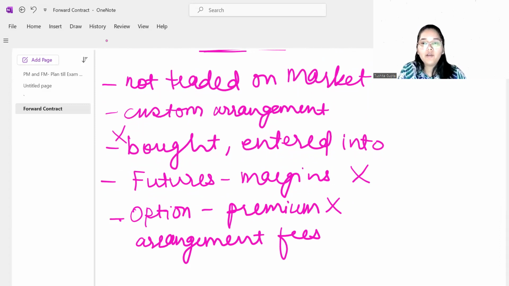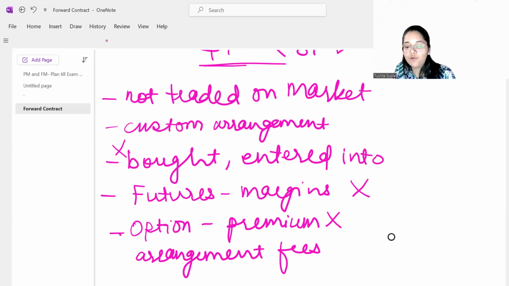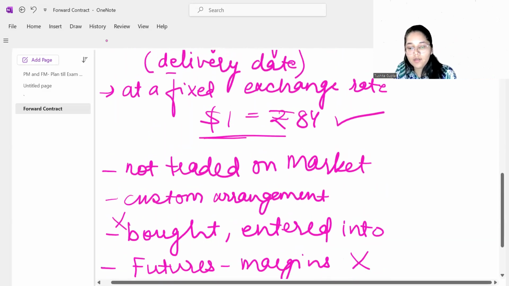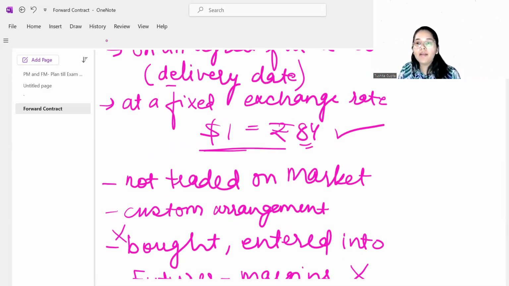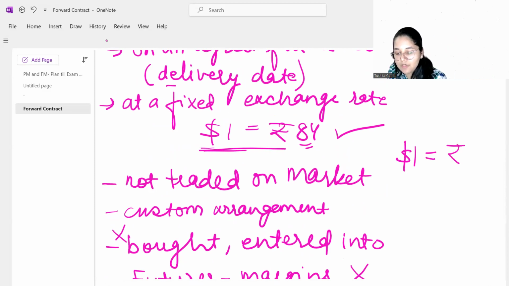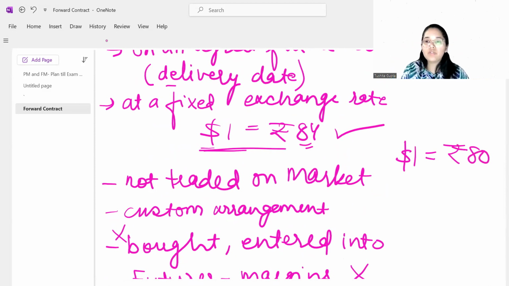Now if we briefly go over a disadvantage that we have with this sort of thing, it is that no matter if the thing has become in my favor, let's suppose I had promised to buy $500 at a price of 84. Now let's suppose my currency has appreciated. Instead of having to pay 84 rupees to get a dollar, the exchange rate has become, let's suppose, 80 for $1. So even though this rate has come into my favor, and now I have to pay less money to buy $500, because I have entered into this agreement, I have to fulfill it no matter what happens.